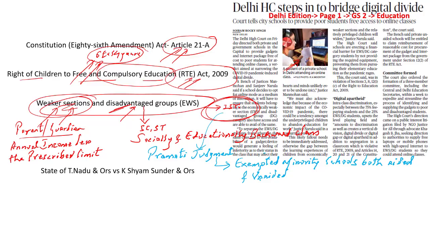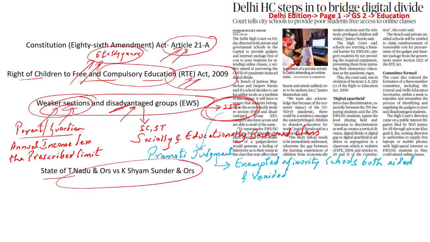They can abandon the education, they might have the feeling of inferiority, and that is when there would be a widening gap between those who have the education and those who do not have the education. So it is requesting the private institutes to make sure that they have to provide all these gadgets and the data as well. We have one of the landmark judgments which is also given by the Supreme Court of India. That is the State of Tamil Nadu and others versus K. Shamsundar and others.